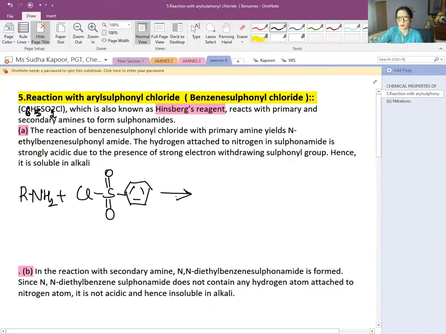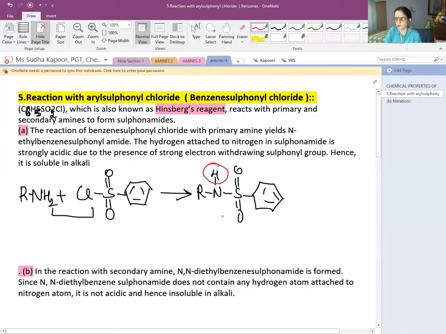The H and Cl are removed, and a new product is formed. You can see the structure formed here: N-alkyl benzene sulfonamide. One very important feature of this is that it has an acidic hydrogen present on the nitrogen.